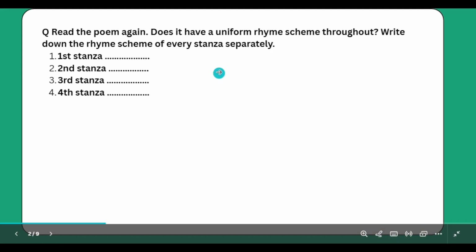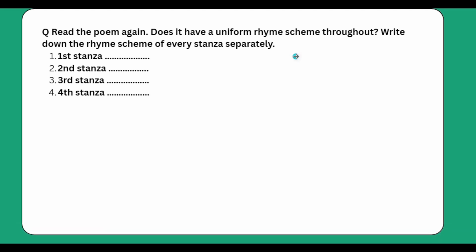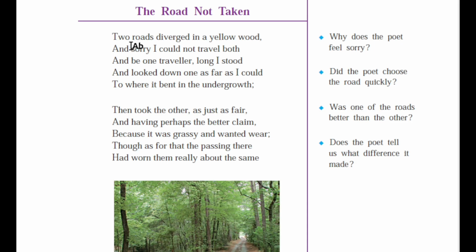Read the poem again. Does it have a uniform rhyme scheme throughout? Write down the rhyme scheme of every stanza separately. Let us read the poem. First stanza. Two roads diverged in a yellow wood, and sorry I could not travel both. Wood and both do not rhyme, so we will name it as A, and here we will name it as B.